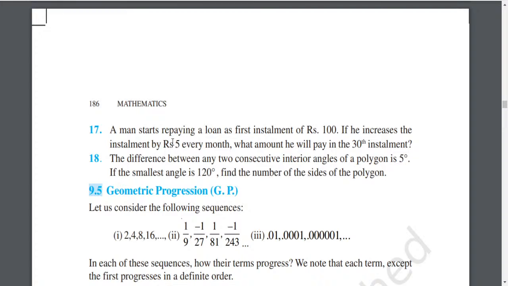17th question. A man starts repaying a loan as first installment of rupees 100. If he increases the installment by 5 every month, what amount he will pay in 30th installment? 17th one, hints only, leaving for you. Please complete. First installment was 100 and second installment will be 5 more every month. So next will be 105, next will be 110. Then what will be the 30th installment? I think term 30 they are asking. Am I right? Term 30 only they must be asking. That you can find out.